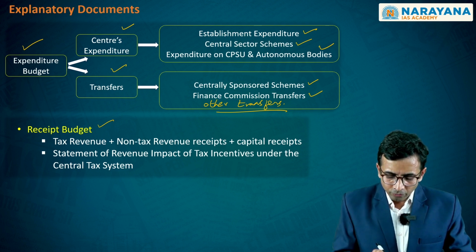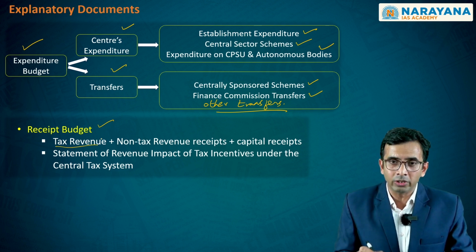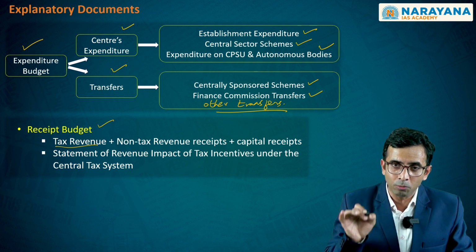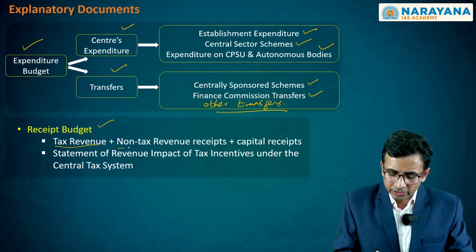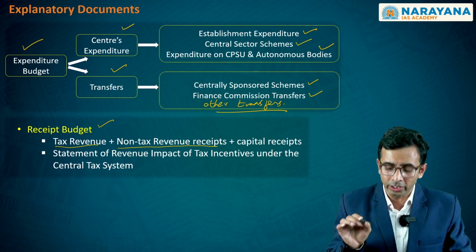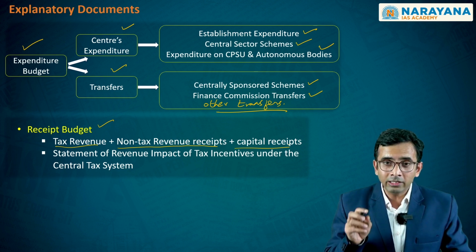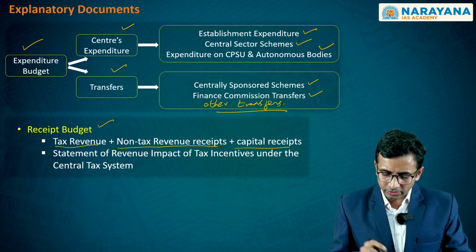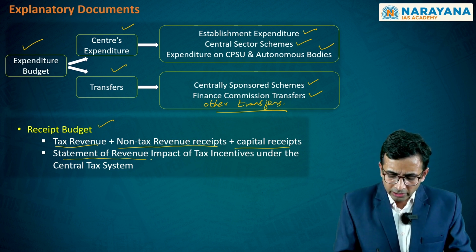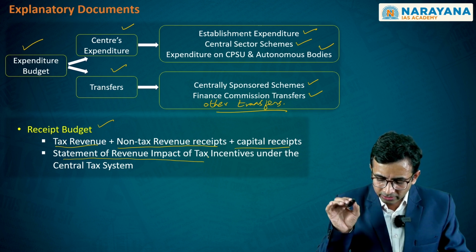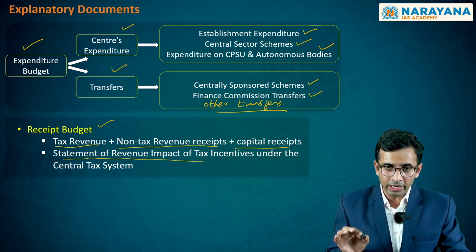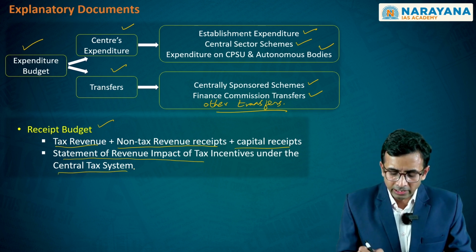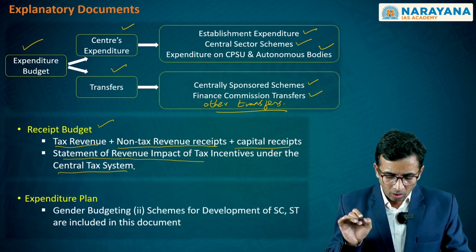explanatory document. In this receipt budget, it is talking about the tax revenue that the government is receiving, both direct and indirect. Second, it is talking about the non-tax revenue receipts. And the third, other such receipts which are referred to as the capital receipts. Along with this, it is also talking about the statement of revenue impact of tax incentives that the government has provided under the central tax system that it has at present.